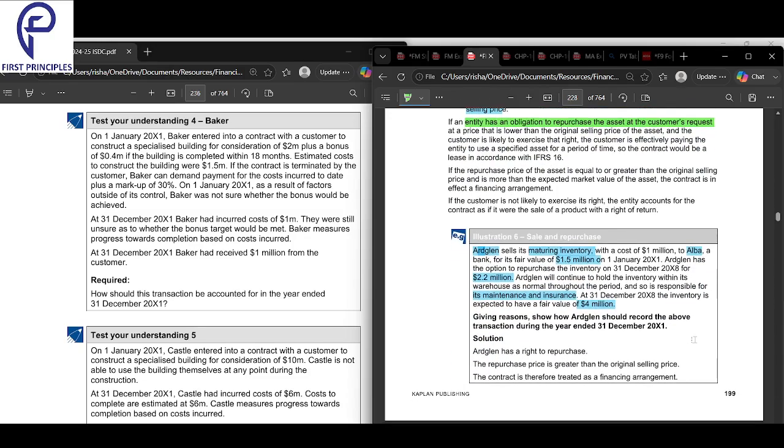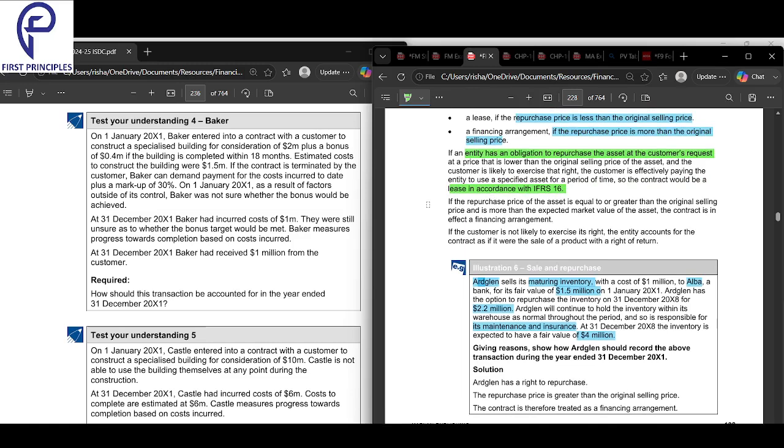Moving on. If an entity has an obligation to repurchase at the customer's request at a price that is lower than the original selling price, then the customer is likely to exercise the right. The customer is effectively paying the entity to use a specified asset for a specific period of time. So it would be a lease in accordance with IFRS 16. In this case also, it's a lease in accordance with IFRS 16.